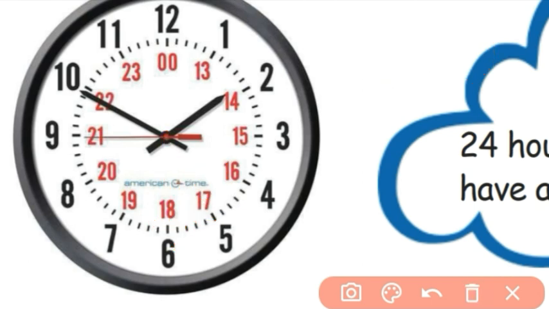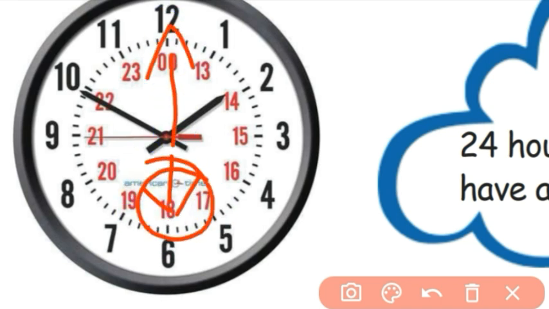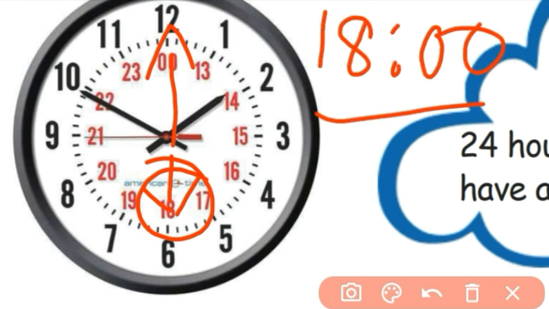In our 12-hour clock, 6 o'clock, the digital clock will be 18 hours. 18 hours means in our normal 12-hour clock it's 6 o'clock.